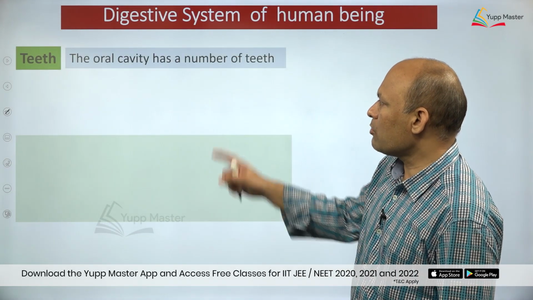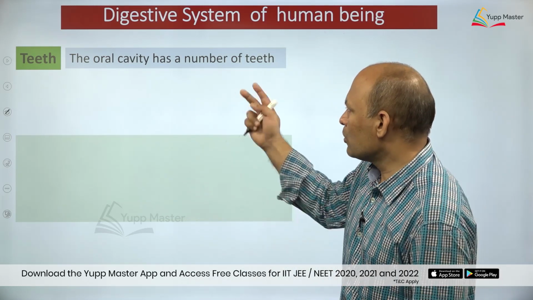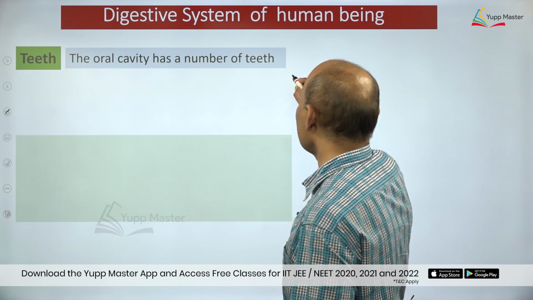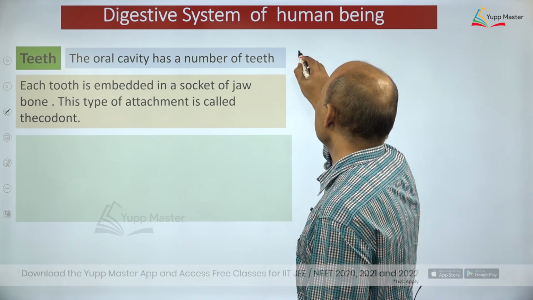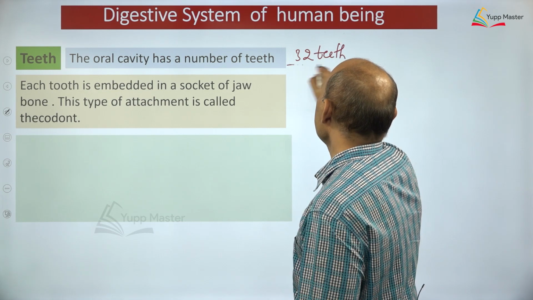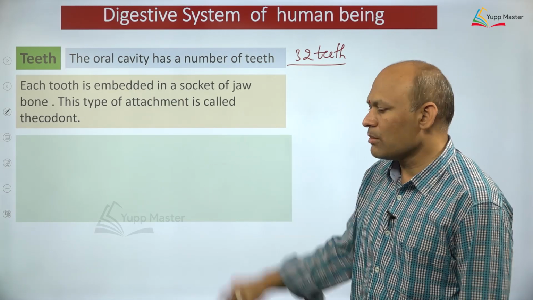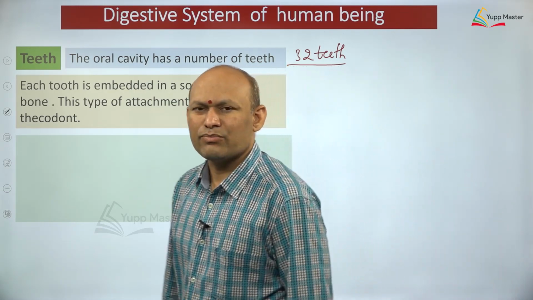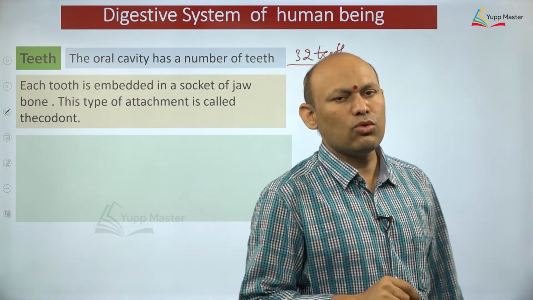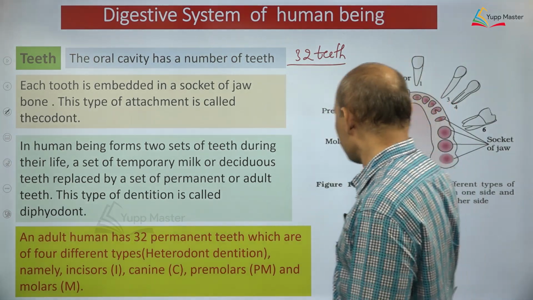Now let us talk about teeth, dear students. Teeth, already I told you, plural. So oral cavity has a number of teeth. In an adult human being, how many teeth can you see? 32 teeth you can find, you need to understand, dear students, right? Another most important thing: each tooth, singular, is embedded in the socket of the jawbone, dear students. Are you able to see?